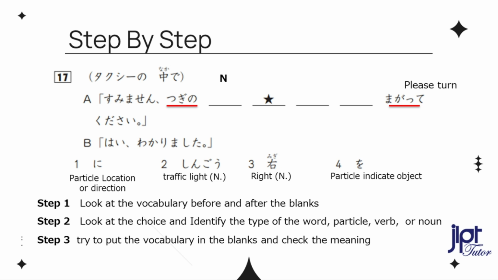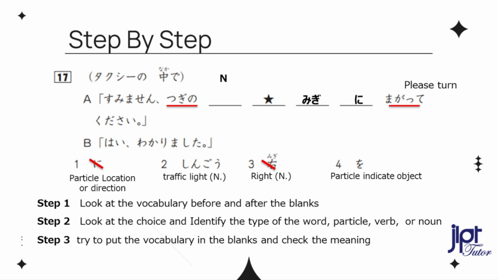Migi is the direction, right? You can put particle ni before 曲がってください。 and put migi before particle ni. Then you have 右に曲がってください。 means please turn right. Now you can cut out number 1 and 3, remaining with only 2 choices.